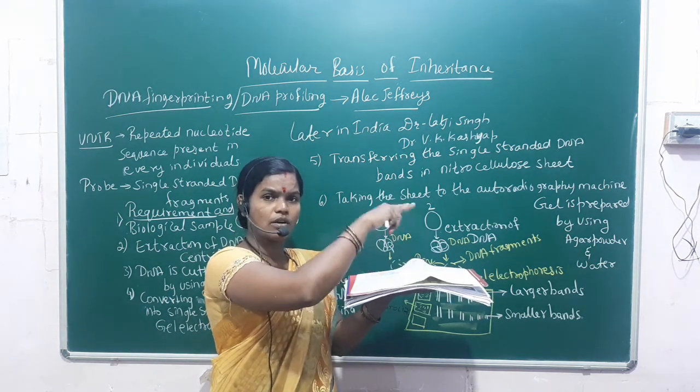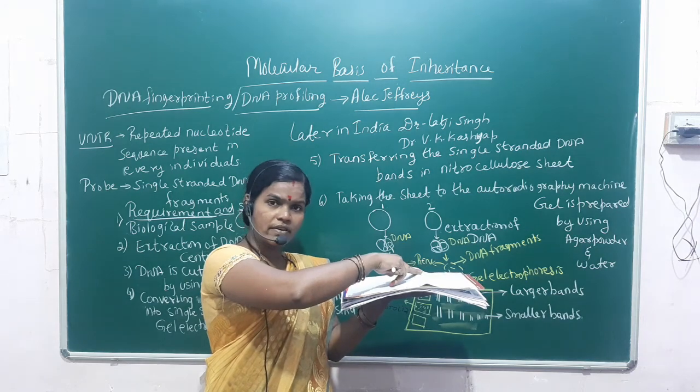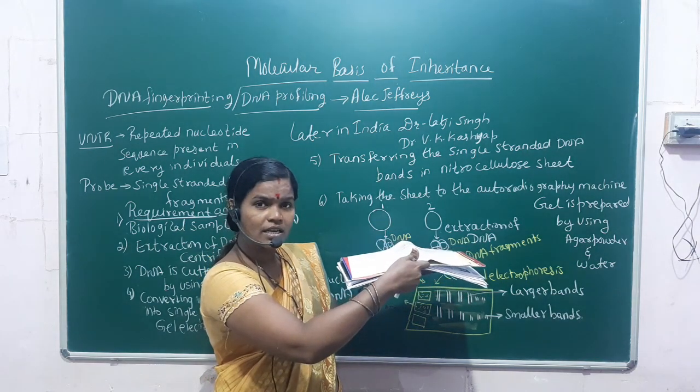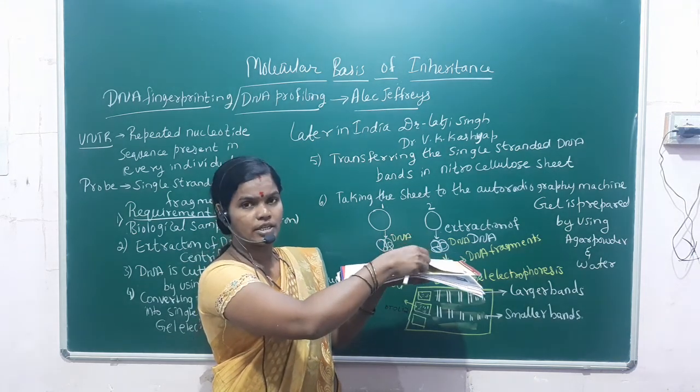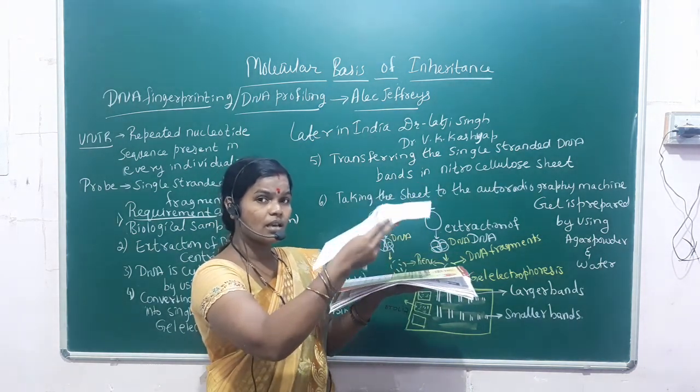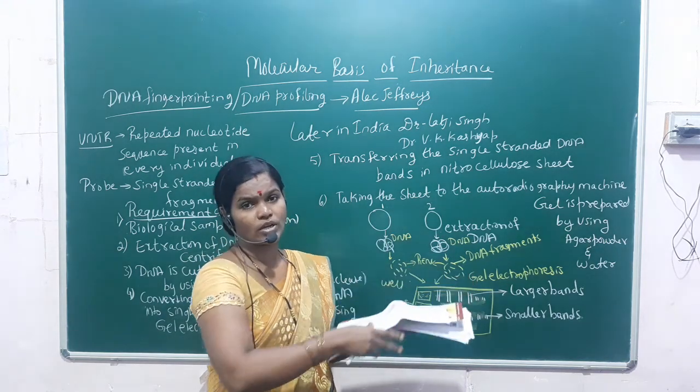Whatever bands are there are shifted and attached to the sheet. So this is the Southern blotting technique.